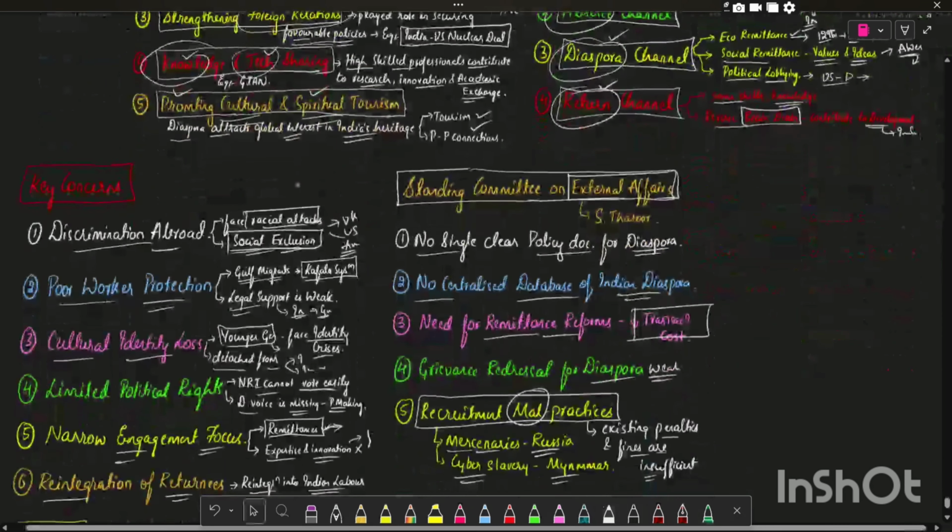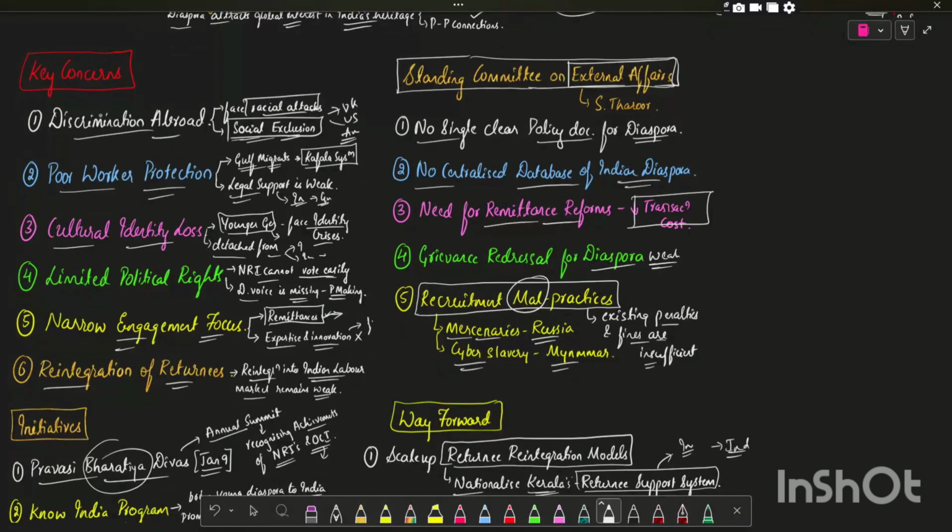And we have also seen what the key concerns are. They face discrimination, poor worker protection, cultural identity loss for younger generations, limited political rights, and narrow engagement focus. That is, the Indian government only values the remittance, whereas the expertise and innovation of the Indian diaspora is not fully tapped. And there is a lack of a reintegration of returnees policy.